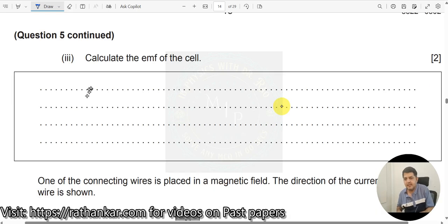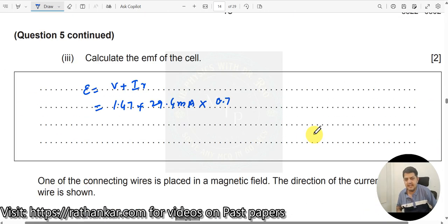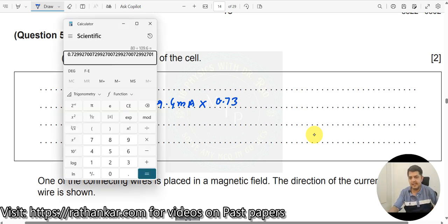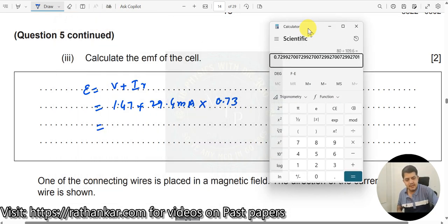We know that E is equal to V plus IR, which should be 1.47 plus the current, 29.4 milliamperes, multiplied by 0.7. Just now we found out here that the internal resistance is going to be 0.73. When I do this, what do I get once again? It should be 29.4 into 0.73. I get the answer as 21.462.